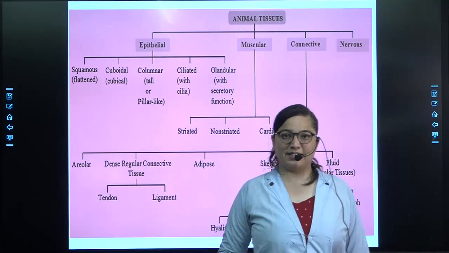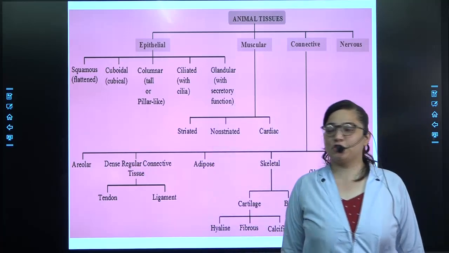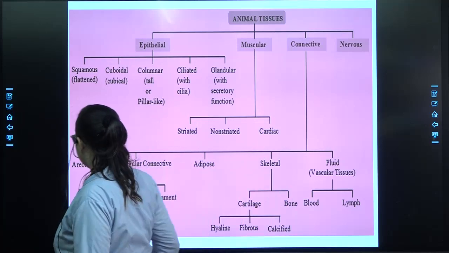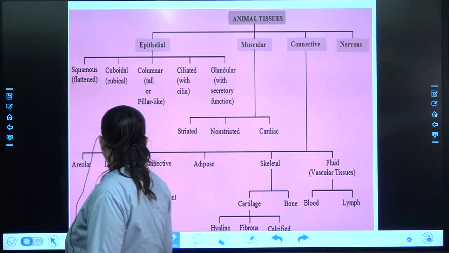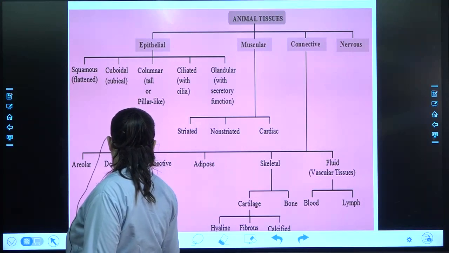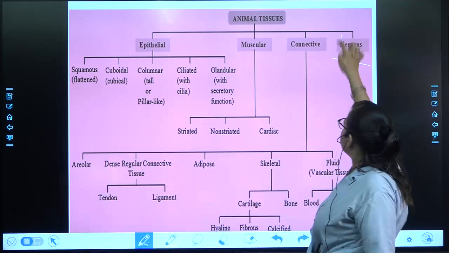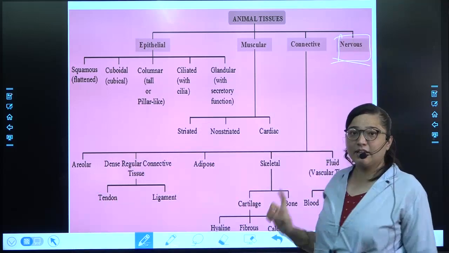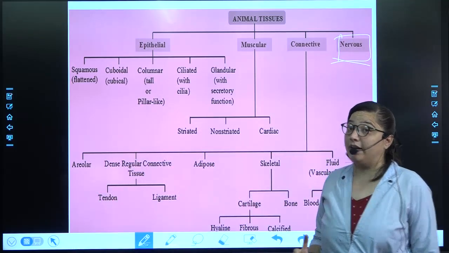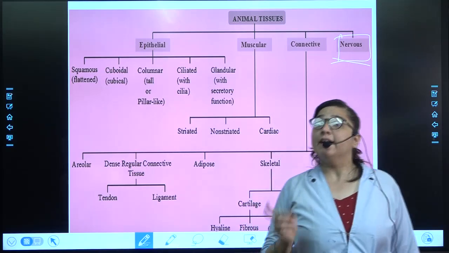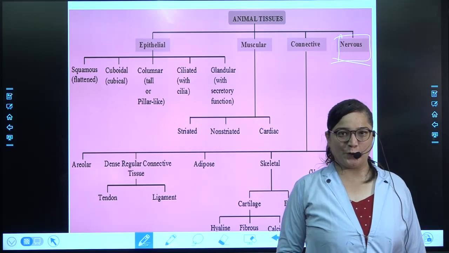In the very first lecture, we did the nervous tissue. This content is already over in the very first lecture, when the concept of animal tissue was taken, and on that day the nervous tissue was taught to you.